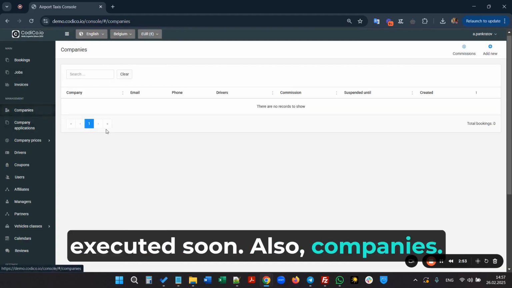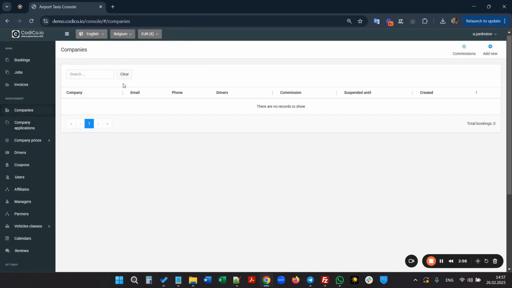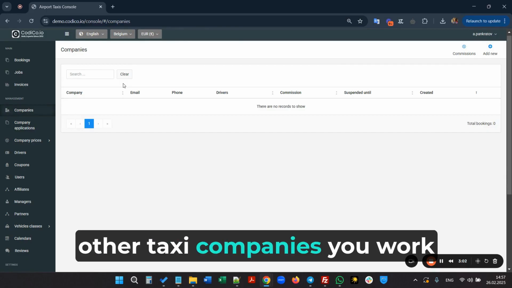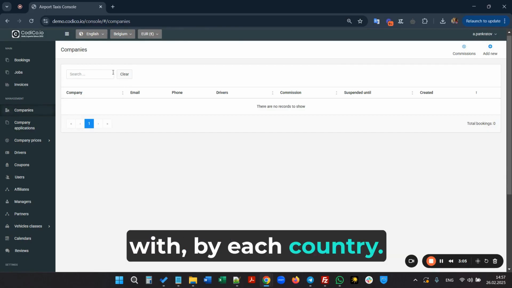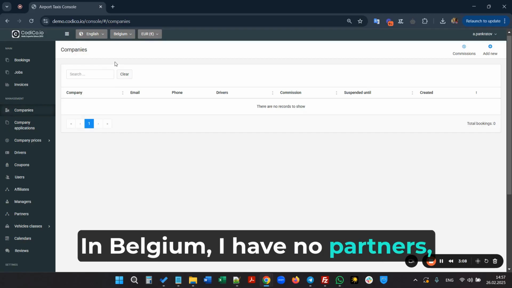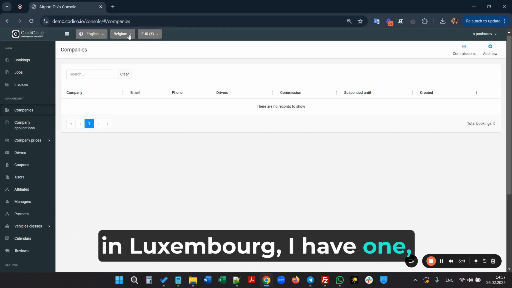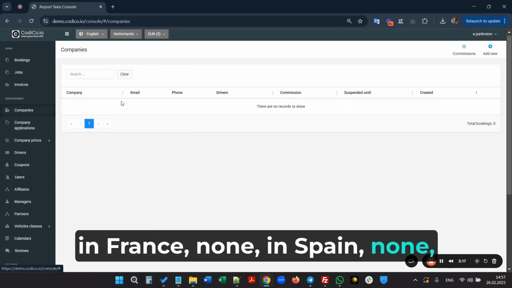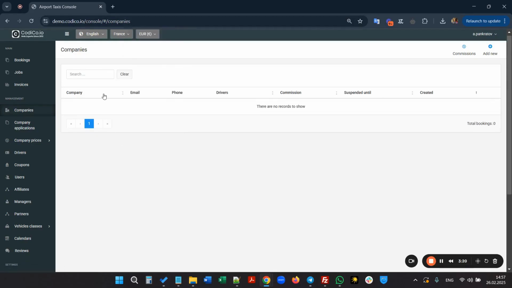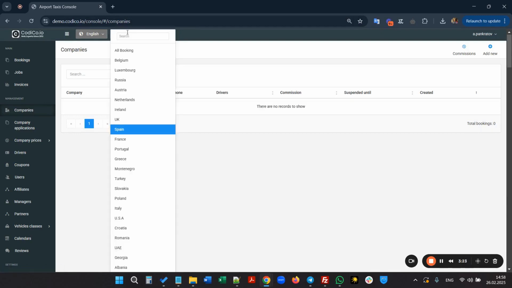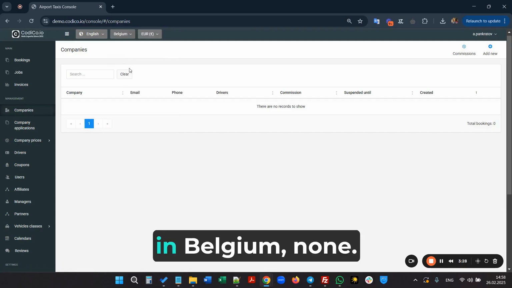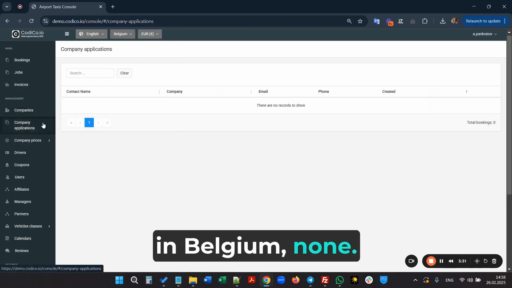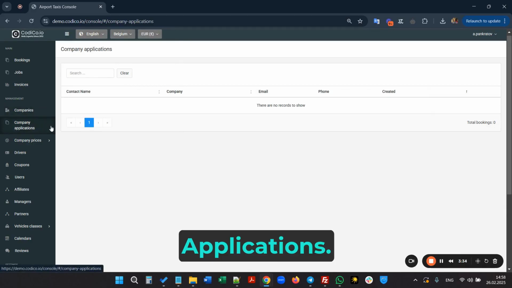Also, companies. Companies are divided by countries. You can view partners, other taxi companies you work with, by each country. In Belgium, I have no partners. In Luxembourg, I have 1. In the Netherlands, none. In France, none. In Spain, none. In Belgium, none. The same applies to company applications.